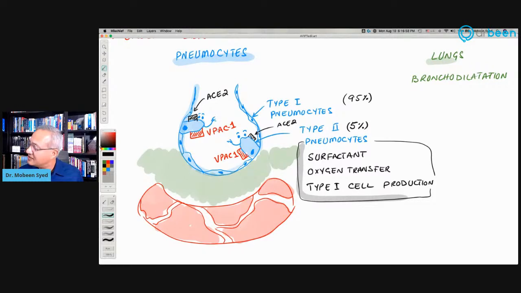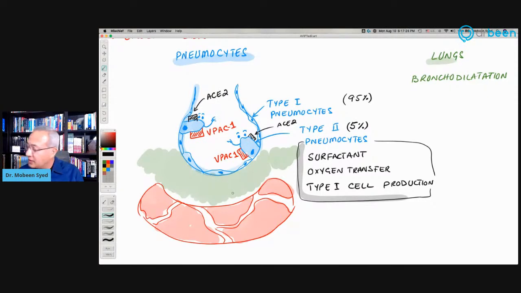Now what happens is oxygen will arrive in this area, and then from here it would cross the pneumocytes, or the cells of the alveolus. Then it would cross the connective tissue between the alveolus and the blood capillary. Then it would cross the capillary endothelial cells, and then it would enter the blood plasma, and then from there the RBC, inside the RBC it would go to hemoglobin and get attached there.